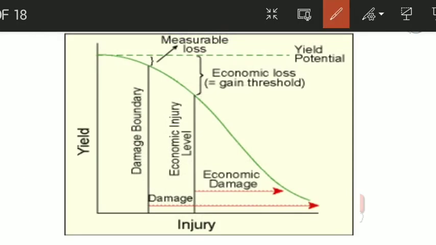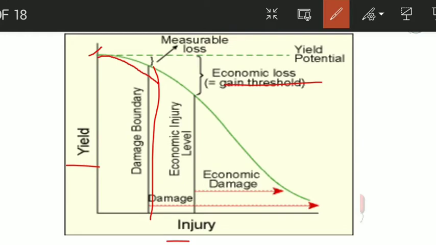In this graph you can see the yield and the injury. At this point the yield is high, it's 100%. As the pest infects the crop, the yield decreases and the injury starts increasing. The yield started decreasing because the pest population started increasing, and it reached the damage boundary. What is the damage boundary? It's the damage which can be measured. This is a measurable loss, but it won't affect the economic yield of the crop.